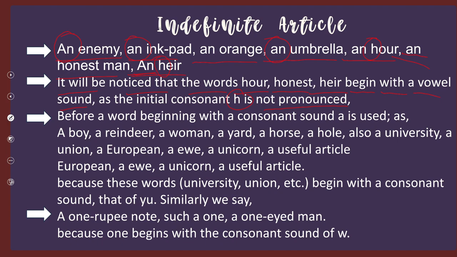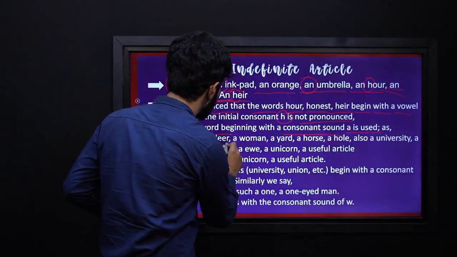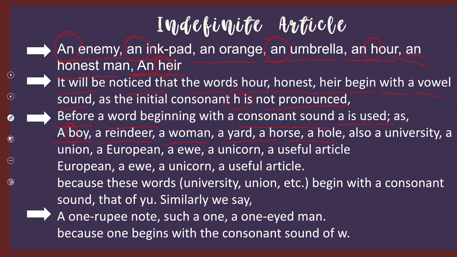So here, before a word beginning with a consonant sound, a is used, as in a boy. Here we have boy, a consonant, that's why we are using a. A reindeer, a woman, a yard, a house, and other examples.